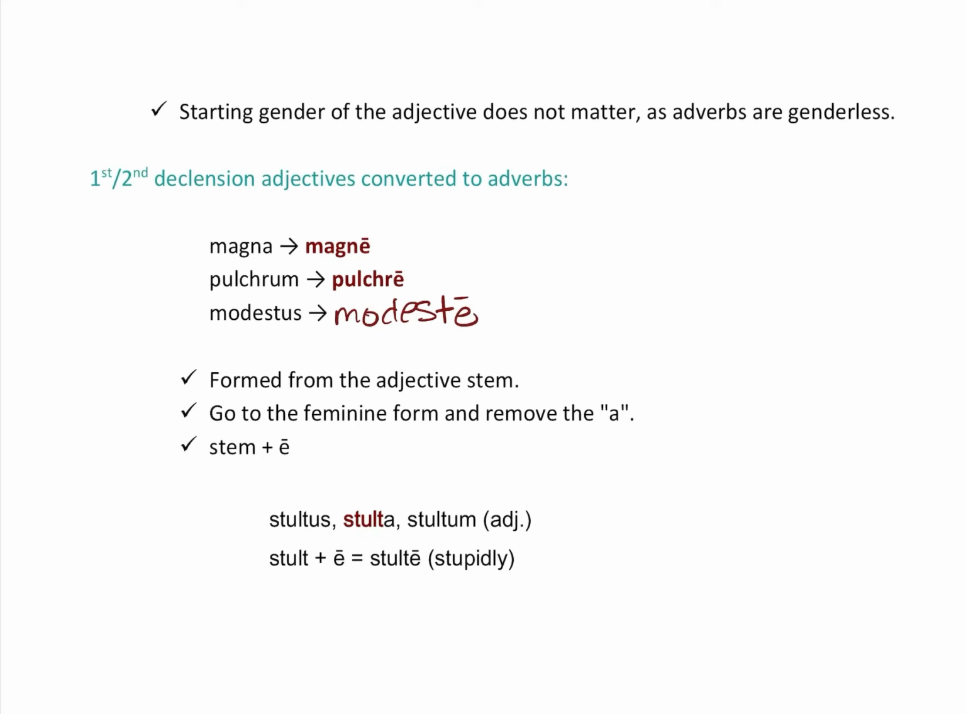So you see the pattern? It's formed from the adjective stem. So again, we always go to the feminine form to find the stem. Go to the feminine form, basically, and remove the A, and now you get the stem. First and second declension, and then you add: it's the stem plus E. So if we have stultus, stulta, stultum, you see here's the stem, stult, and all you do is add the E. So stulte. So stupid becomes stupidly. Very easy. Don't make it harder than it is.